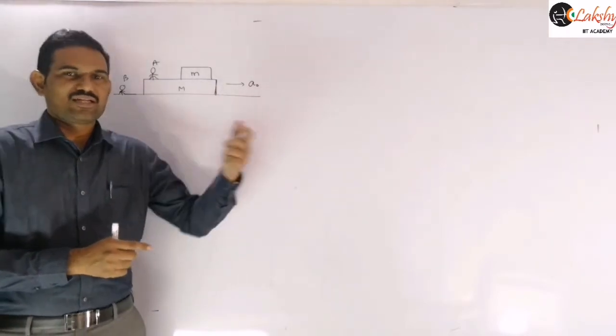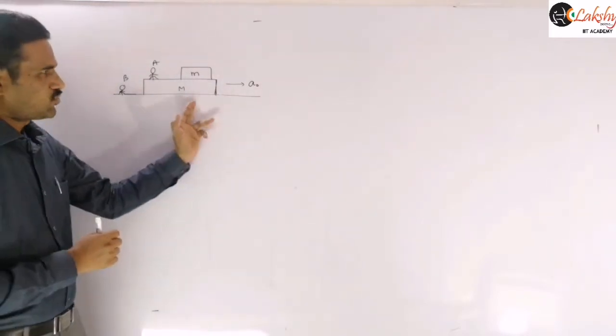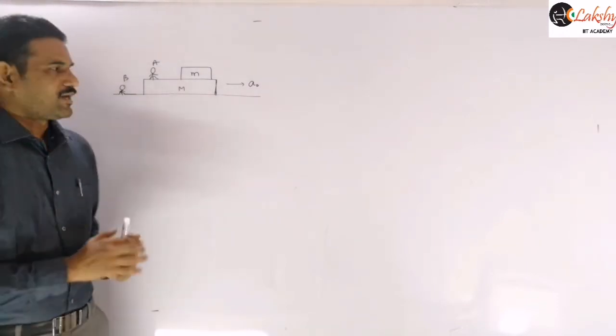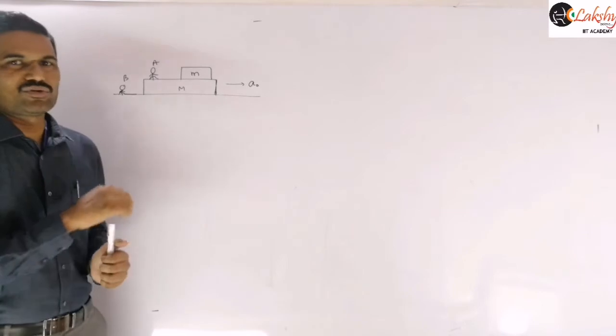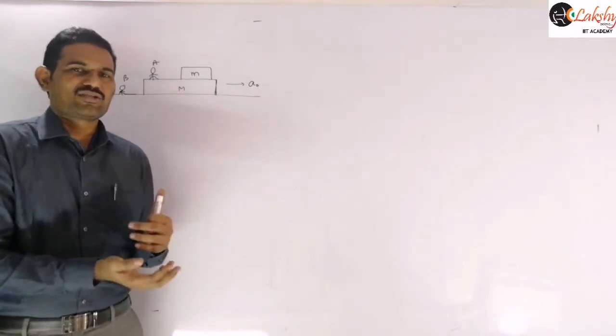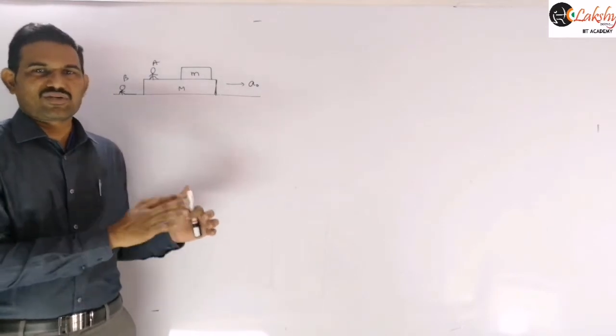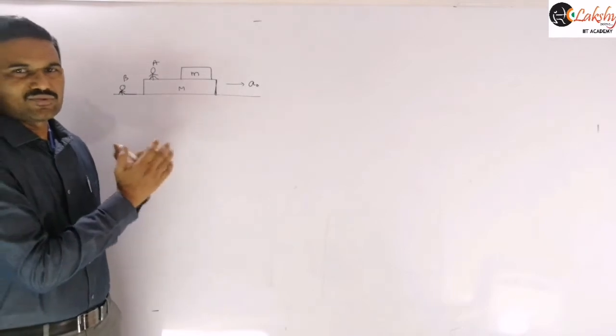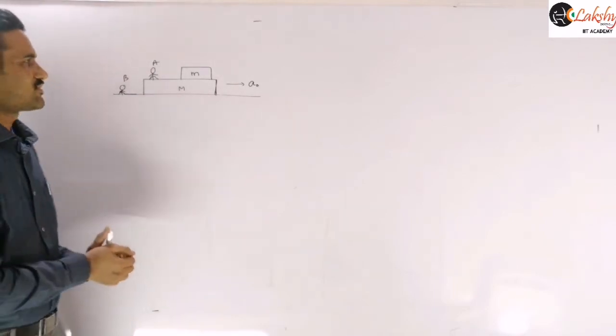Because he is standing on the plank and the whole plank is accelerating. But observer B is standing on the Earth. As I said, even though Earth is a non-inertial frame, for all practical purposes we consider it as inertial only. So observer B is an inertial frame of reference.